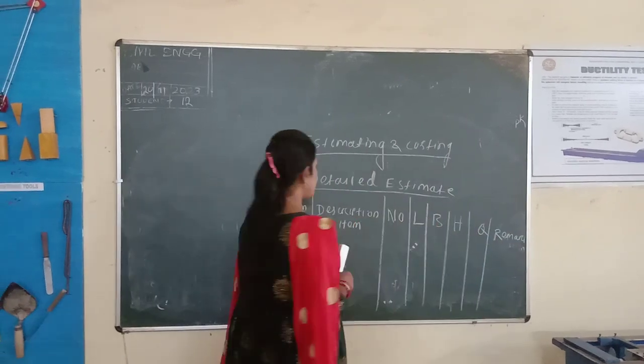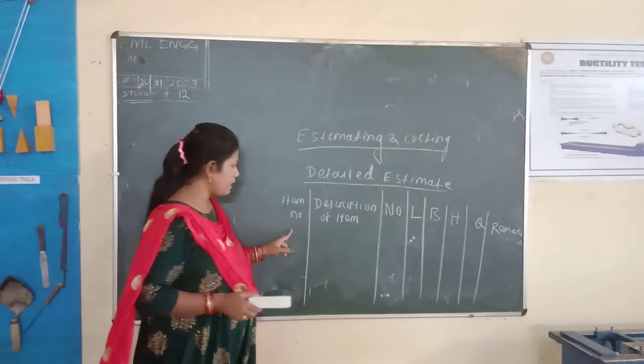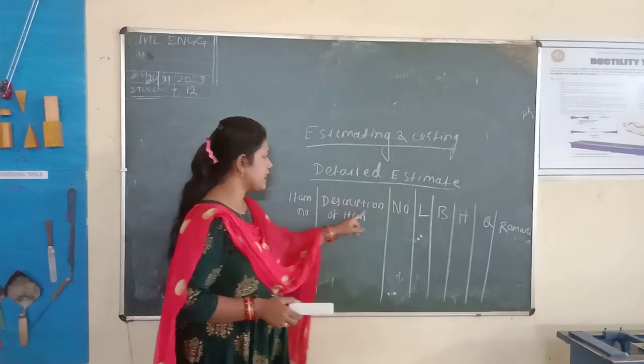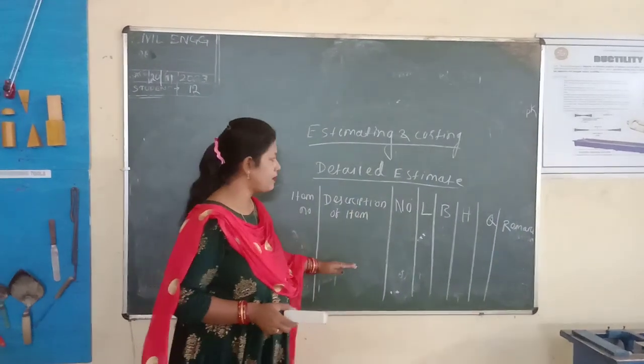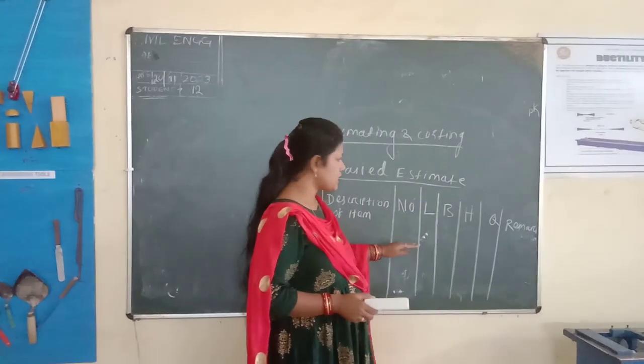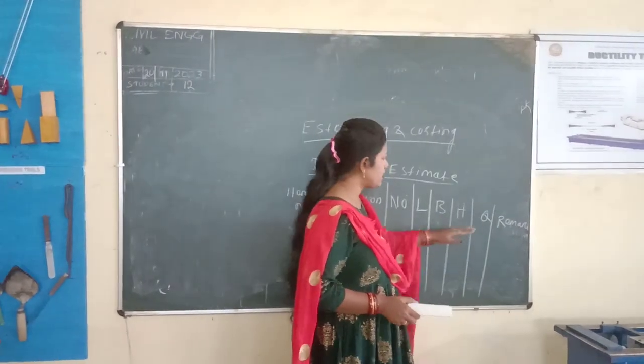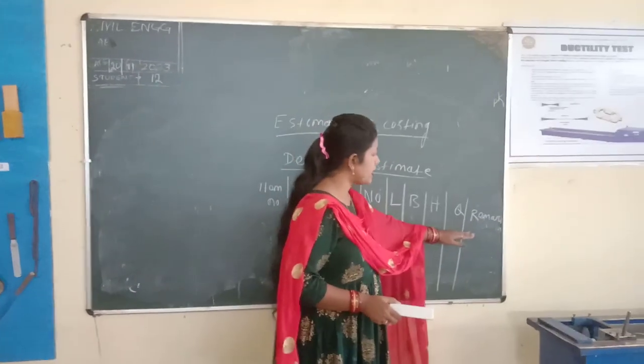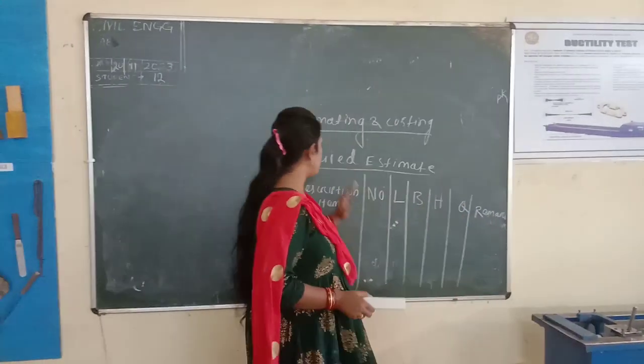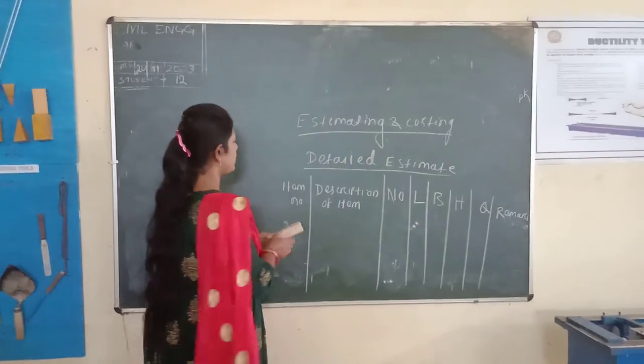First is item number, then description of item, particulars described, then number, how many numbers required, then length, breadth, height, quantity, and remark. This is the detailed estimate format.